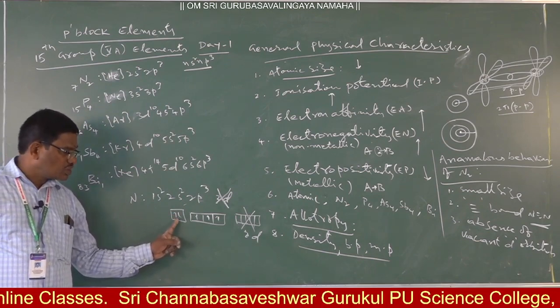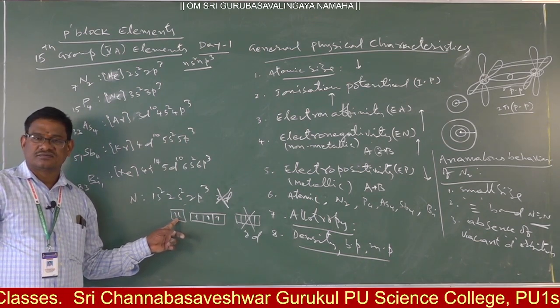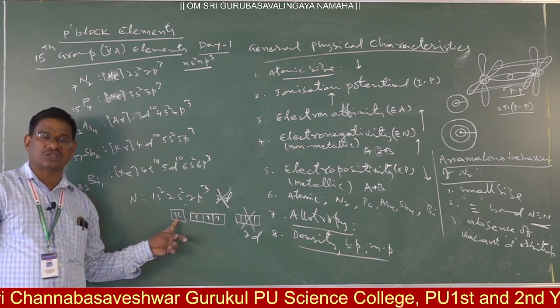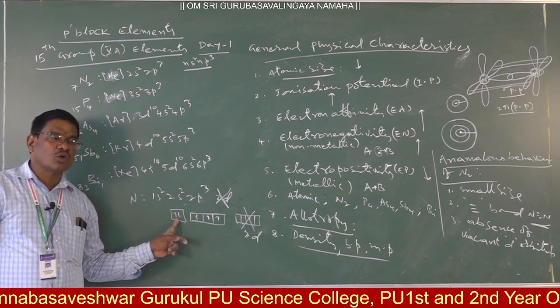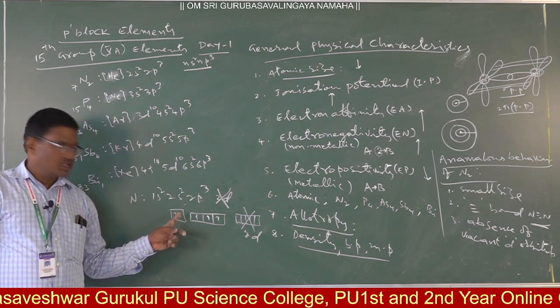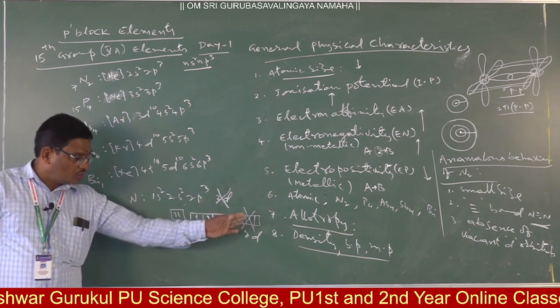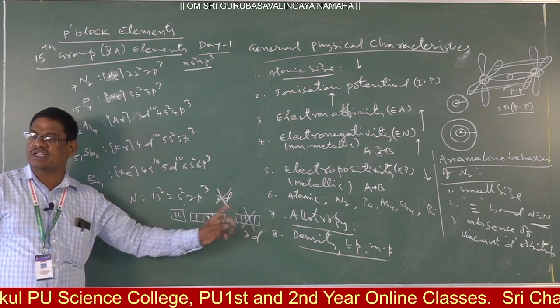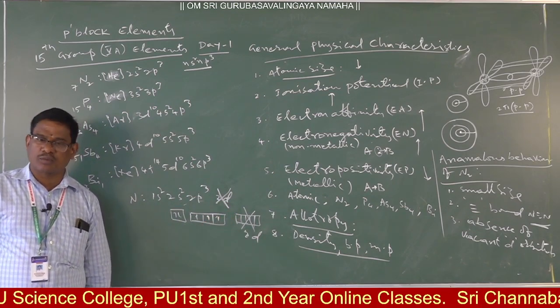Thus with respect to this lone pair, an oxidation number could not be exhibited by nitrogen because loss of this lone pair will be difficult. Here the unpaired electron entering into some other same energy level orbital is not possible.